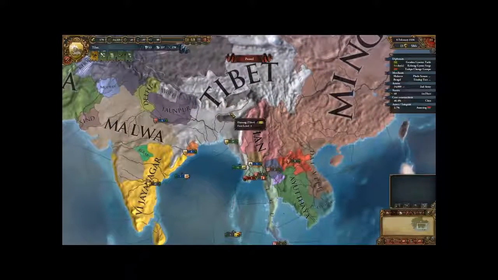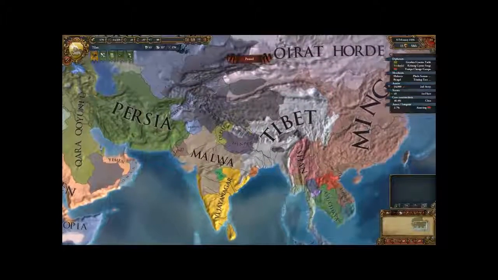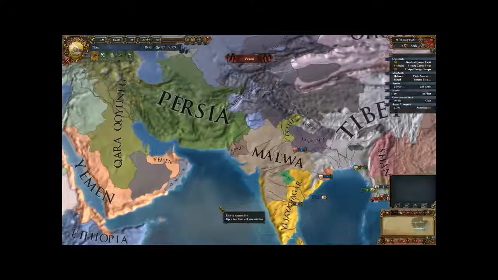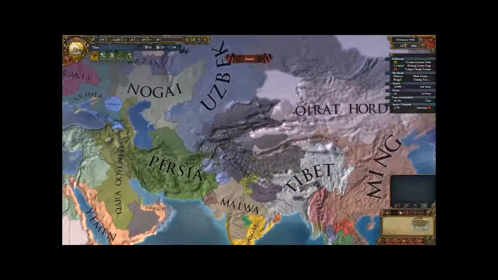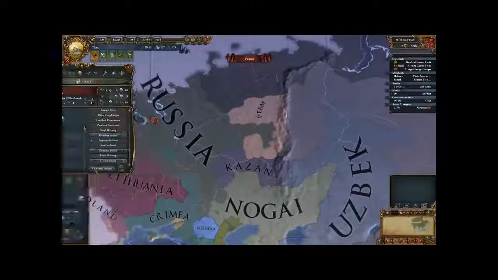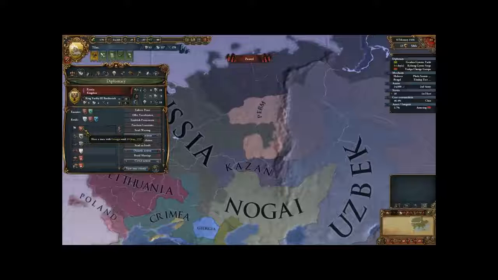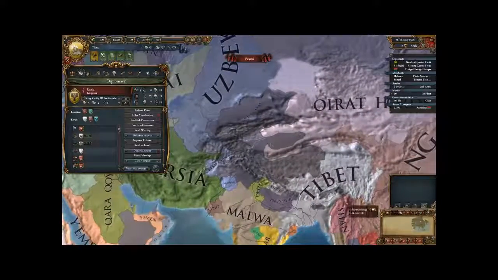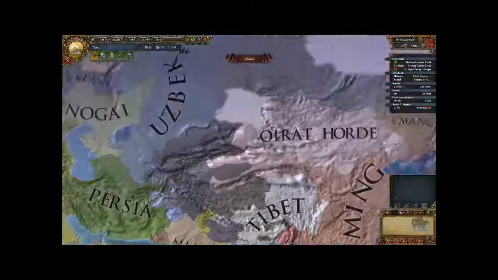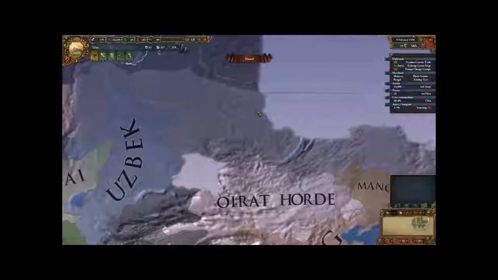At any rate, we, as Tibet, are going to occupy most of southern Asia over here, and then we are also going to want to spread into Malwa and India. Who knows, maybe we will expand northwards a little bit, although with Russia looming on the horizon, that's probably not going to be too possible. They are annexing Perm. They will be done in 1559, which will be in 3 years from now. So we have to worry about them eventually colonizing the entirety of Siberia.